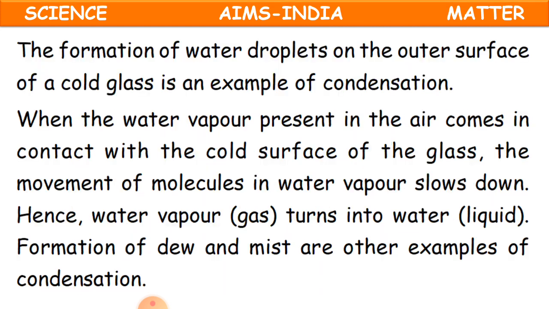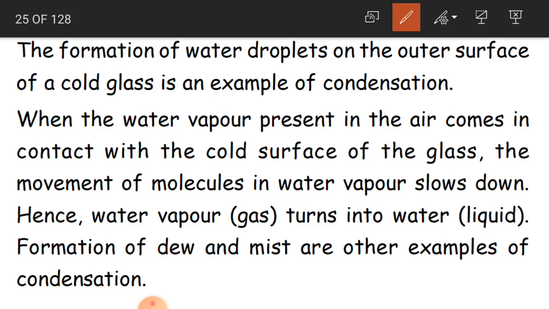The formation of water droplets on the outer surface of a cold glass is an example of condensation. That's what I said. If you take ice in a glass and keep it on the table, what happens after some time?